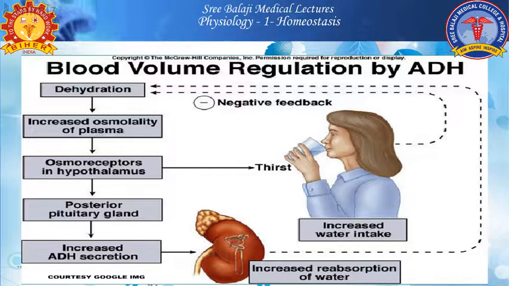So not only do the osmoreceptors in the hypothalamus send signals to the thirst center, they also send signals to the posterior pituitary gland, thereby increasing the antidiuretic hormone. And this antidiuretic hormone will act at the renal level, thereby increasing the reabsorption of water. So it prevents an increased amount of urine excretion, thereby maintaining blood volume regulation.